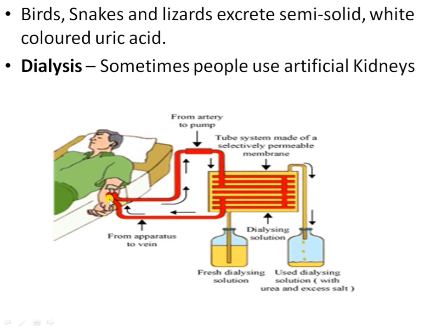In such a case, the blood is passed through a dialysis machine, also called an artificial kidney. The blood passes through the dialyzer, a tube system made of a selectively permeable membrane, to remove all the waste. This process of filtering the blood is called dialysis.